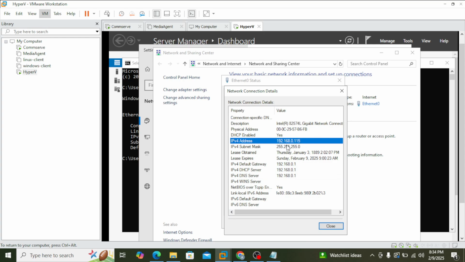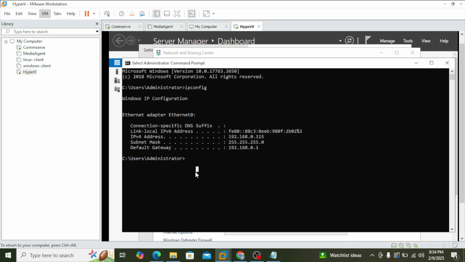So I want to configure a static IP. I would like to use something like 220 for this one. So let's see first if that is in use. Okay, since it's not in use, I can use that.